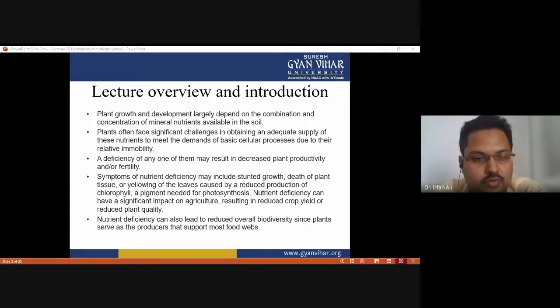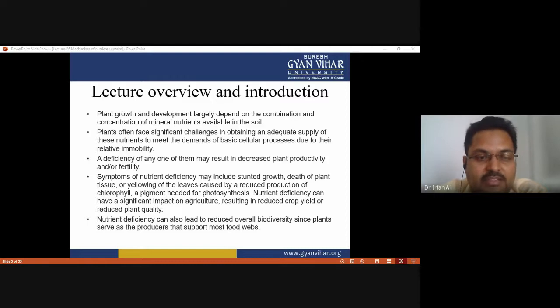You know that without photosynthesis, the normal growth of a plant is not possible, because the plant largely depends on the continuous supply of nutrients as well as photosynthesis. Nutrient deficiency can have a significant impact on agriculture, resulting in reduced crop yield or reduced plant quality. That is why it is very essential to understand how the adequate, continuous supply of nutrients is achieved by plants.